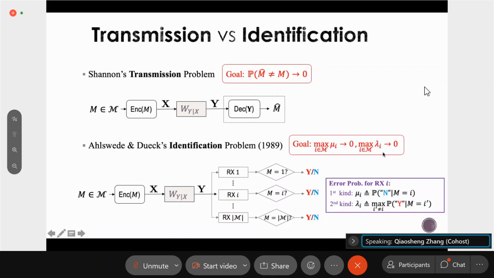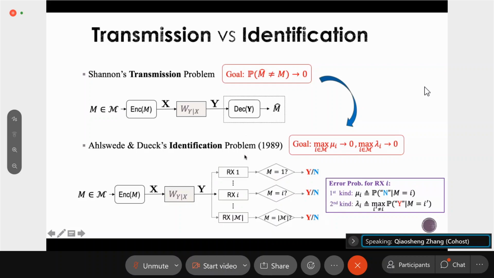Finally, it is worth noting that the identification problem is easier than the transmission problem. This can be seen as follows. If we have a scheme with a decoder which can output a message reconstruction M hat that equals M with high probability, then we can also use this decoder in the identification problem.